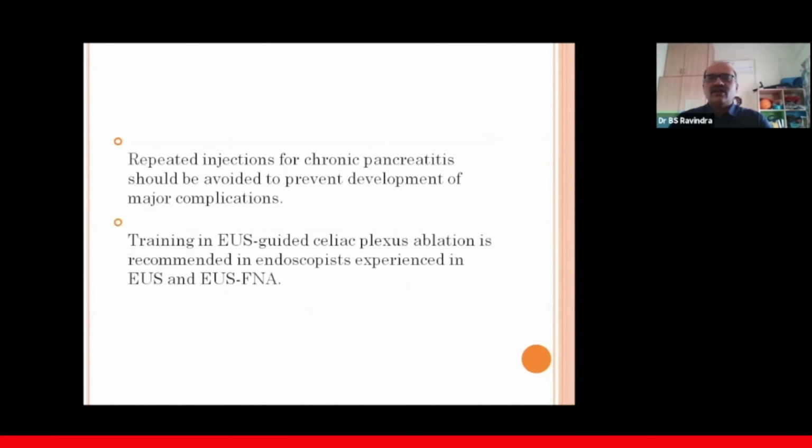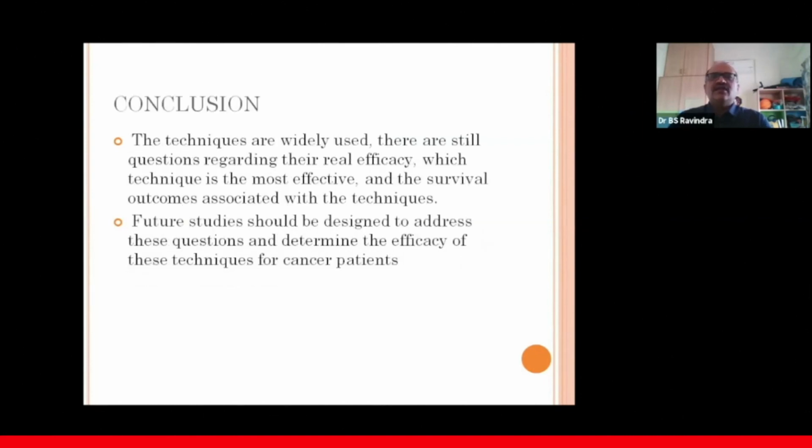And finally, a word on the training. EUS guided celiac plexus ablation is recommended for an endoscopist experienced in EUS and EUS FNA. Those who are doing FNA regularly, maybe around 15 to 20 cases, can do an EUS guided celiac plexus ablation. And finally, to conclude, the techniques are widely used, but there are still questions regarding their real efficacy